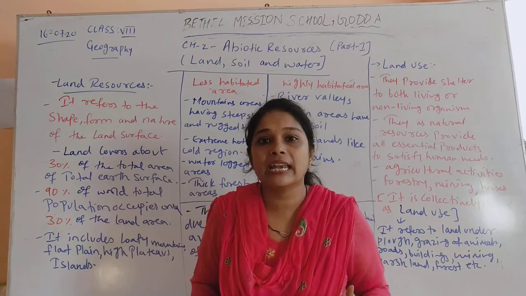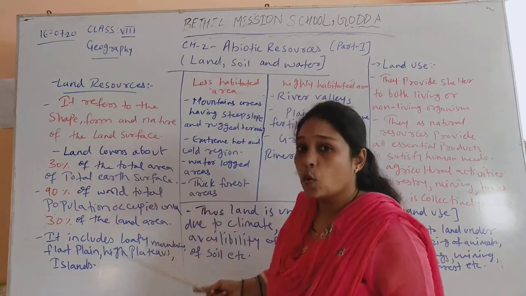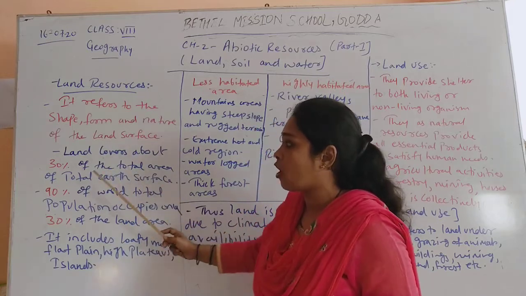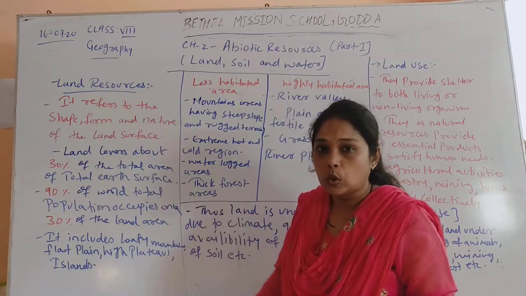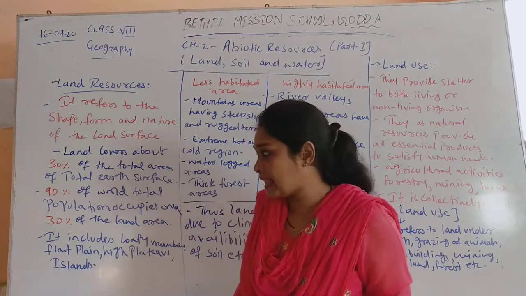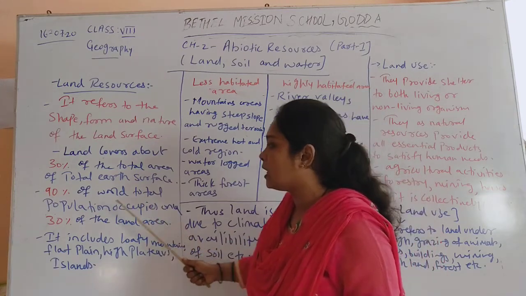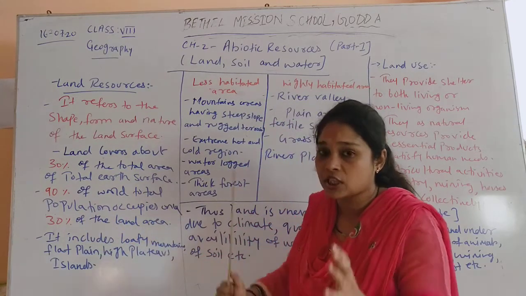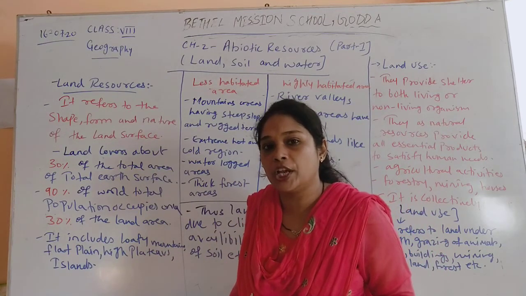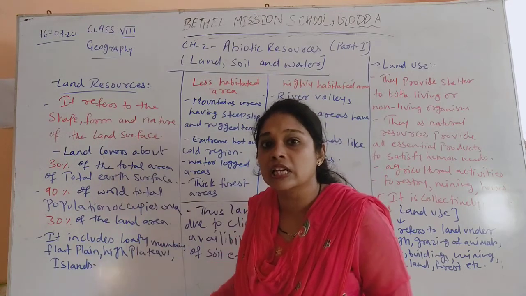That means about 29 to 30% is total land area. So over here we can say that land covers about 30% of the total earth surface, and 90% of the world's total population occupies only 30% of the land area. That means for living purposes or for other purposes, 90% of the world's population uses that 30% of land which we have on the earth's surface.